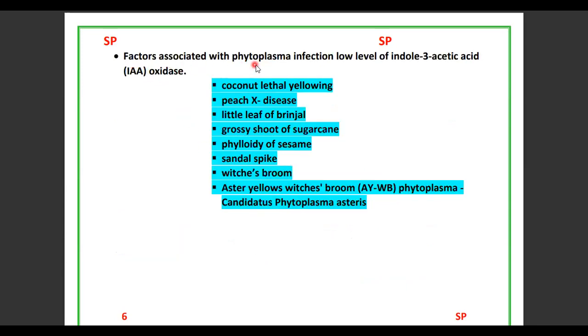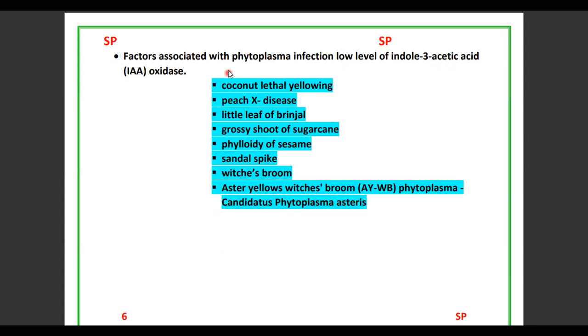So a factor associated with phytoplasma infection is a low level of indoleacetic acid oxidase. So in the plant body, IAA is decreased. Indoleacetic acid is the first naturally discovered auxin or phytohormone. If the IAA oxidase is decreased, then the plant is easily susceptible to phytoplasmas.